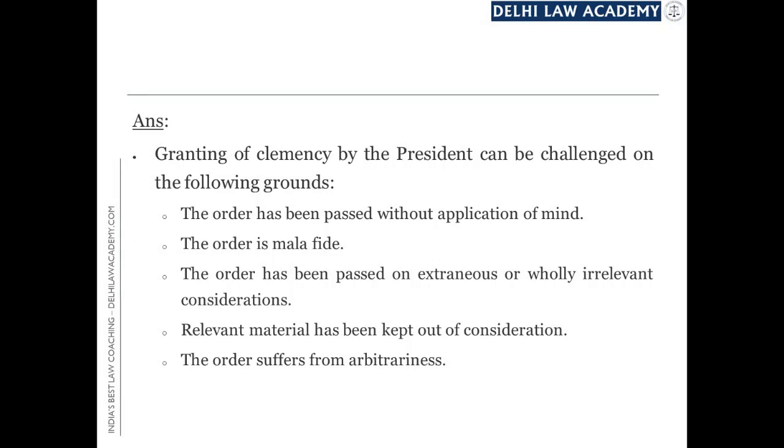Fourth, where the relevant material has been kept out of consideration while arriving at the decision. And fifth, where the order suffers from arbitrariness. If it is an arbitrary order, it can be struck down by the High Court or the Supreme Court. Similarly, relevant material must have been considered, irrelevant material must not have been considered, the order should not be nullified, and the order must be passed with application of mind. These are the requirements.